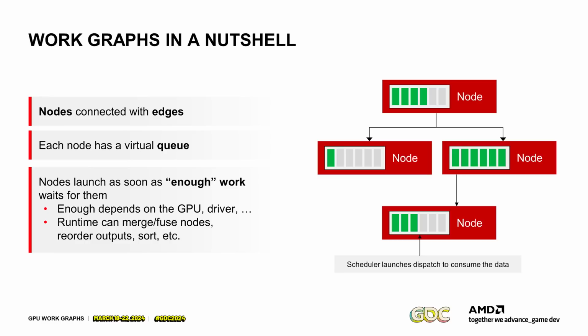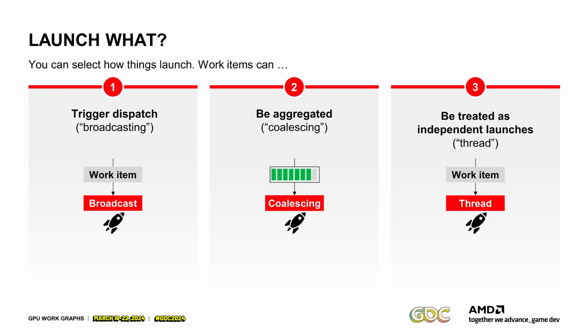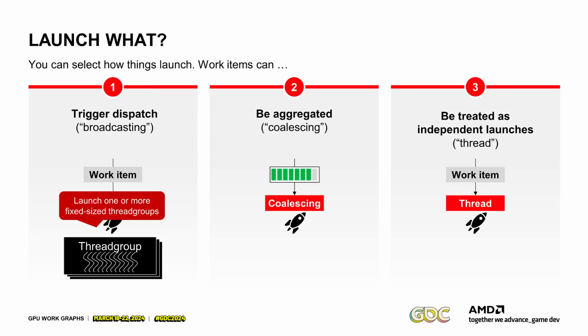Speaking of the launch, you have some control over the launches, and you can select how they launch. So there are 3 different launch modes, and work items can basically do one of those 3 things. They can trigger dispatch, broadcast. So there's one work item coming, and it gets broadcast to one or more fixed size thread groups. So you specify this in the work item or upfront, and you're saying like, if this one work item appears, I want to launch 1,000 threads. And then it just launches those 1,000 threads, and the work item is available to everyone for reading. That's called broadcasting, and the work item is broadcast to everyone.